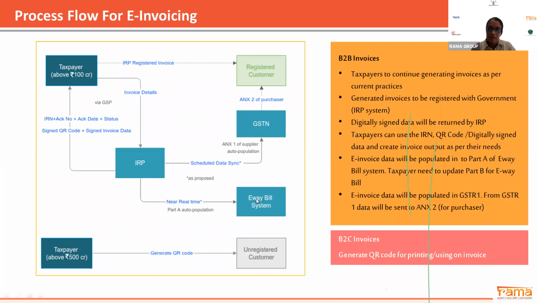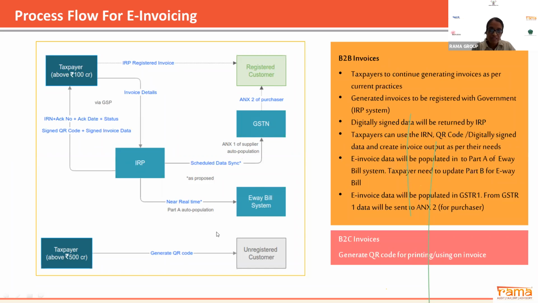If you send Part B information like the transportation detail, vehicle number, transporter name, in that scenario, your Part B will also get auto-populated in the e-way bill. So this is the process where your IRN will get generated and how this whole system will work.